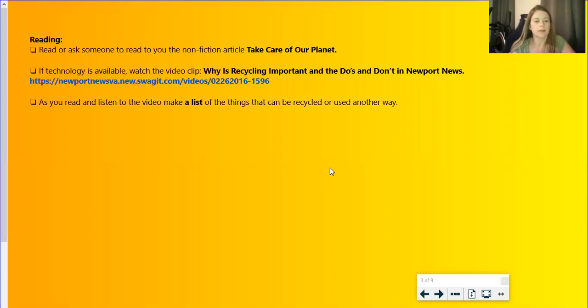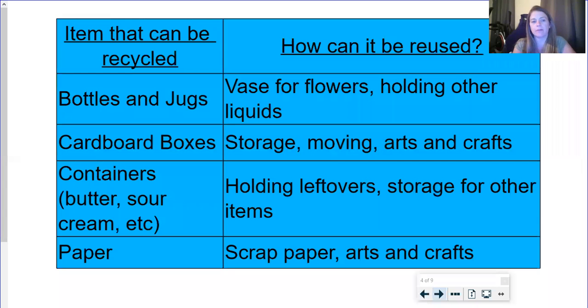As you read and listen to the video, make a list of the things that can be recycled or used in another way. I just made a list of a few examples, and I will read those to you. So I chose items that could be recycled or reused. I did bottles and jugs. Those can be recycled, but if you can't recycle them, they can be reused as vases for flowers. They can hold other liquids. For example, if you have to water the flowers, you might use an old bottle or jug to put the water in to water the flowers with.